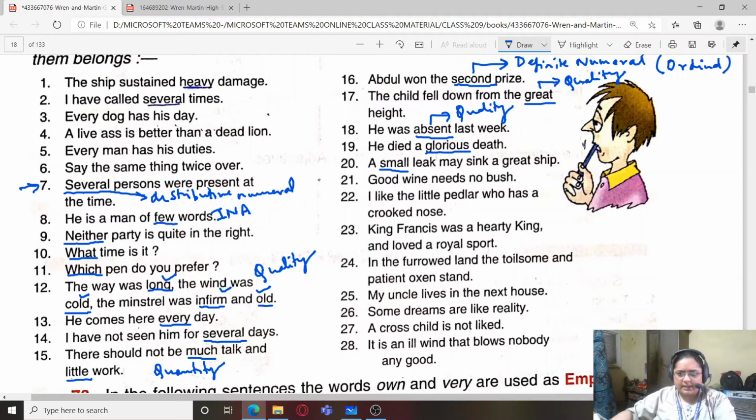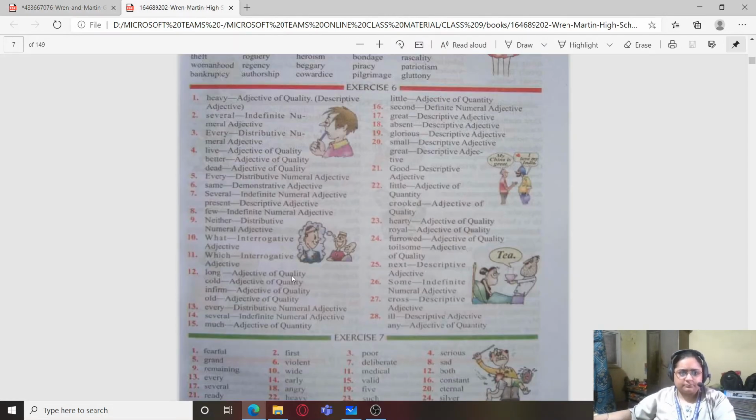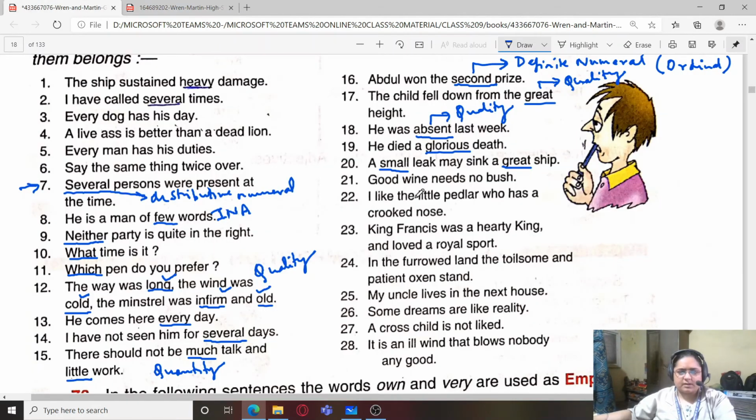Small and great. Both of them are telling what kind of leak and what kind of ship. So again adjective of quality.